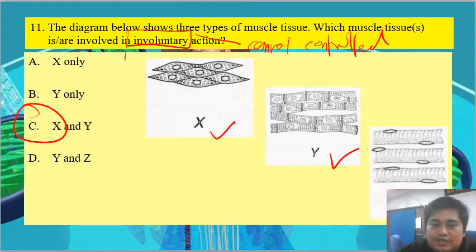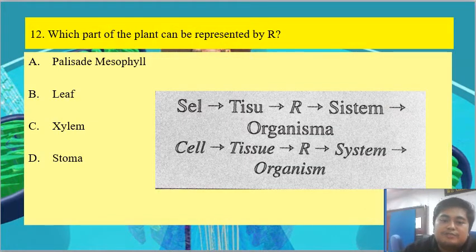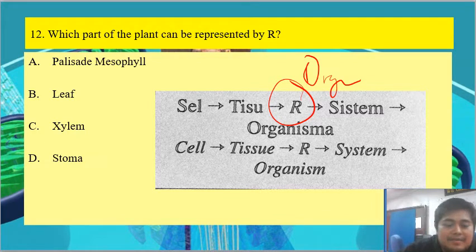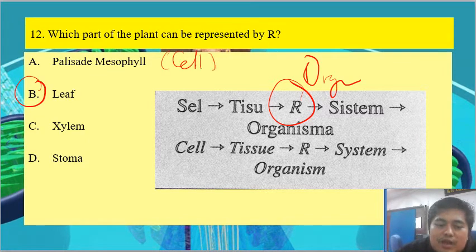Next, which part of the plant can be represented by R? So R is our organ. Among palisade mesophyll, leaf, xylem and stoma, which one is the organ? So the answer is B. The palisade mesophyll is our cell, as well as the stoma, while xylem is our tissue.